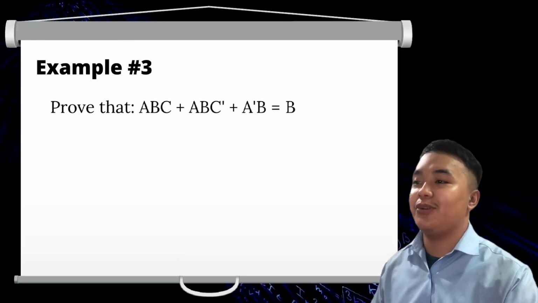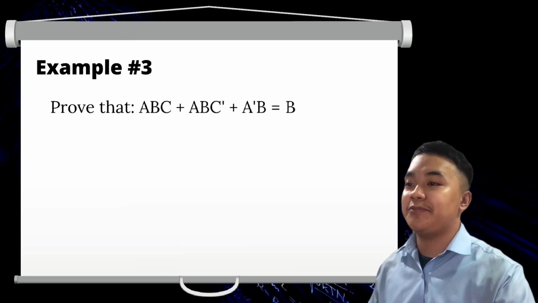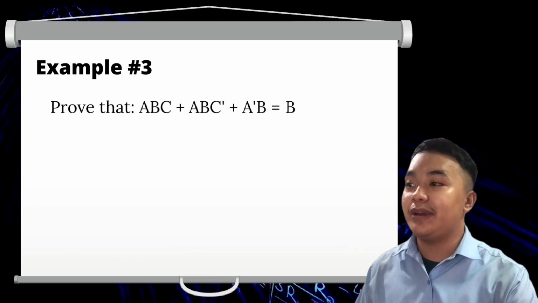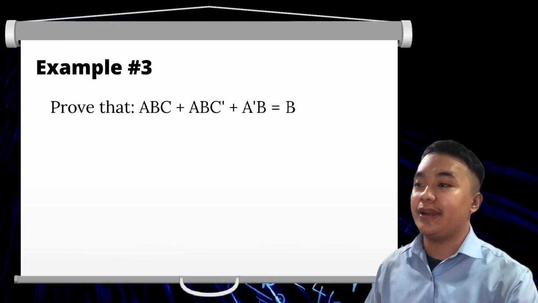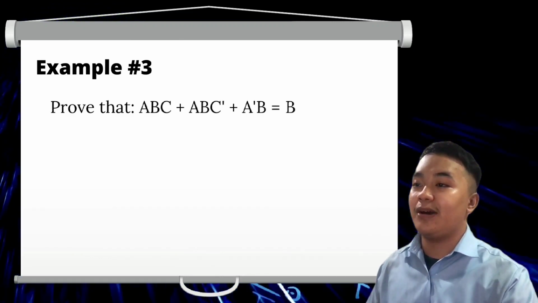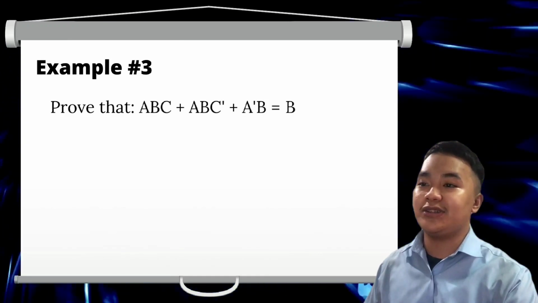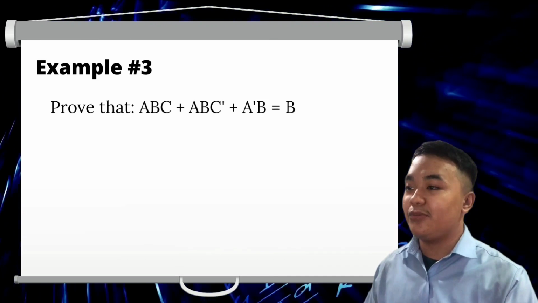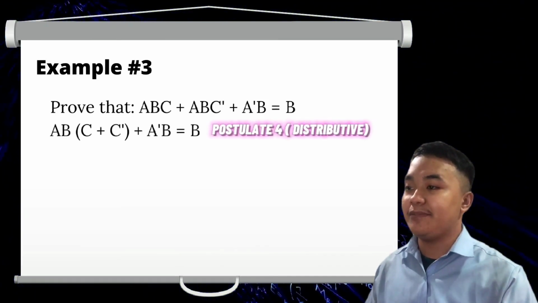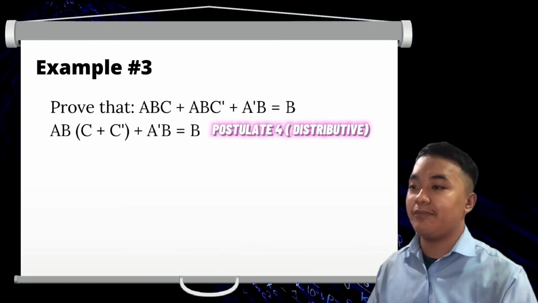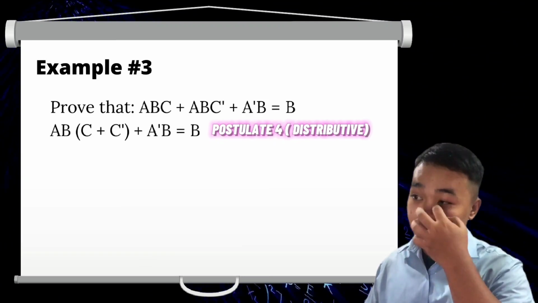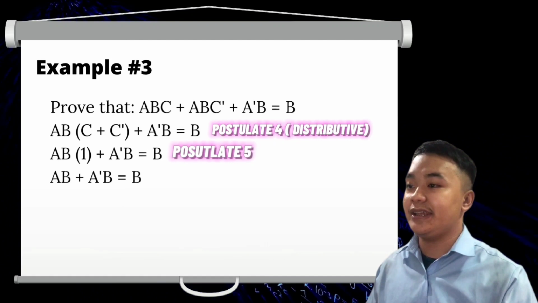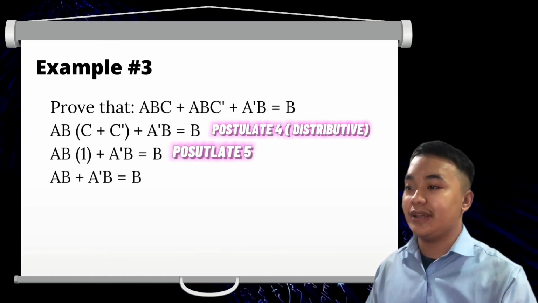For the next example, we have to prove that ABC plus ABC prime plus A prime B is equals to B. So meron tayong tatlong variables na may tatlong terms and dalawang arithmetic operations, which is addition and multiplication. Since common yung AB, pwede natin siyang ilabas. Ngayon, we have AB times C plus C prime plus A prime B is equals to B. Itong C plus C prime is equals to 1.